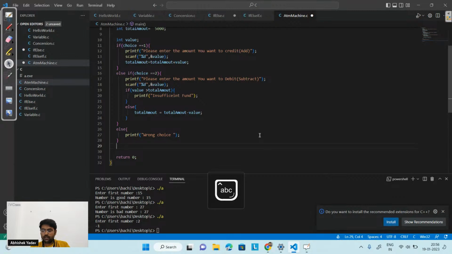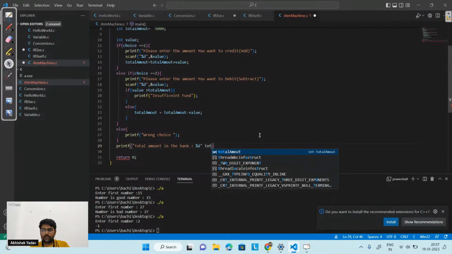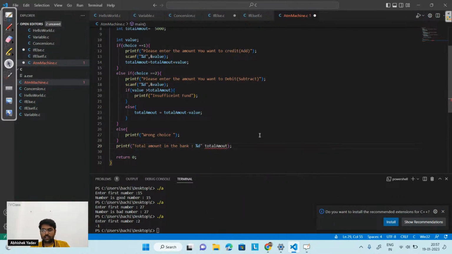And after doing that, I can print the total amount in the bank. Total amount in the bank is %d, and it will be stored inside the container total amount. So I will use total amount here, and I'm done with the part. I have to use comma here.